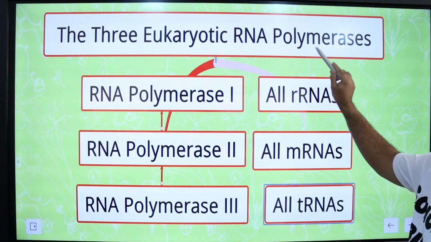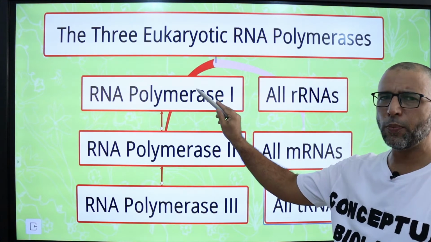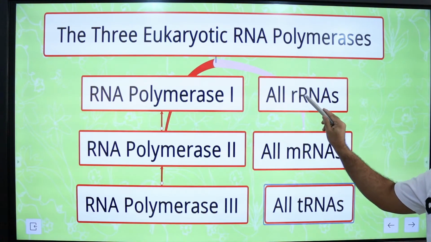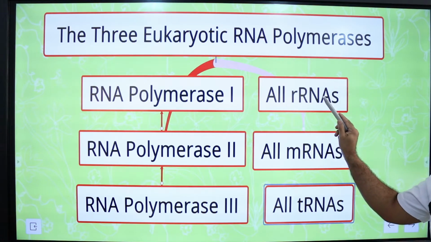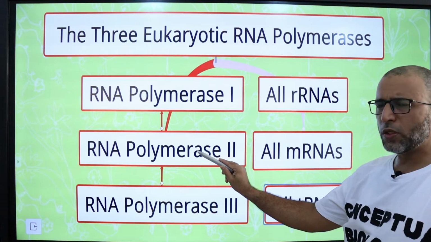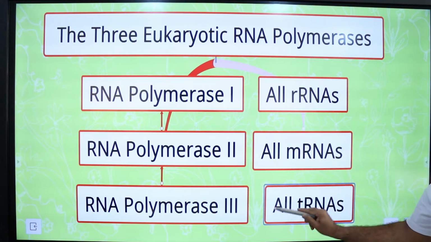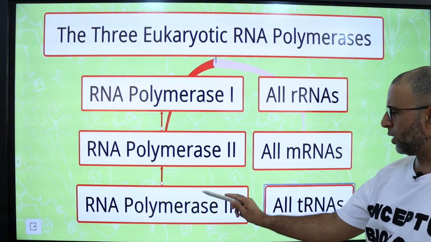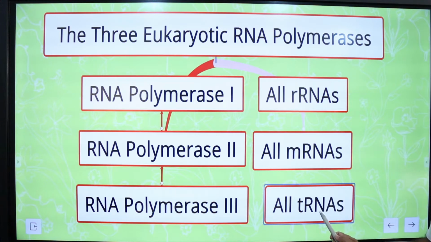Eukaryotes have 3 RNA polymerases. RNA polymerase 1 transcribes ribosomal RNA except 5S ribosomal RNA. RNA polymerase 2 transcribes messenger RNA, and RNA polymerase 3 transcribes transfer RNA, 5S ribosomal RNA and small nuclear RNAs.